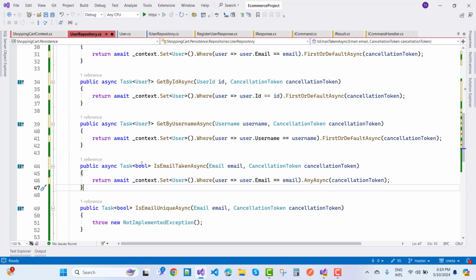It returns a boolean, so if there is any such email it will return true.